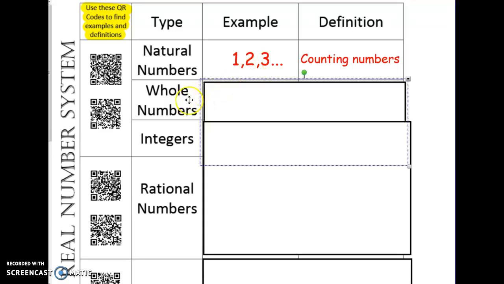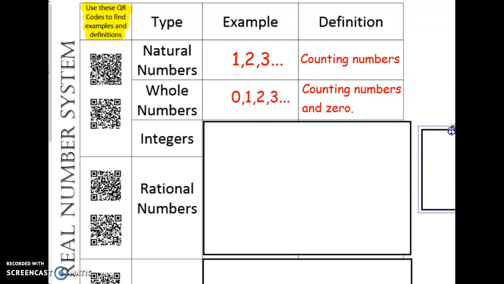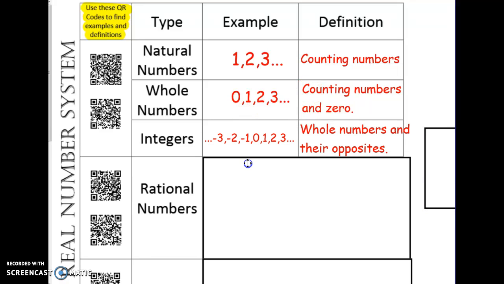And let's see, the next set of numbers is called whole numbers. The only difference between whole numbers and the counting numbers is that you now include 0 in the set. So a whole number is considered 0 and then on up with the counting numbers. And then, of course, we learned about integers last fall.